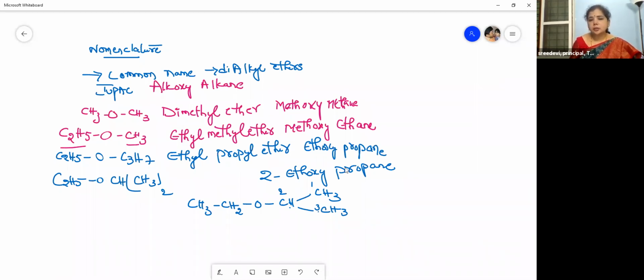This is ethyl isopropyl ether. So what is this group? Isopropyl group, isn't it? So 2-ethoxypropane. This is the carbon chain 1, 2, 3, propane, and the second carbon is linked with the ethyl group. When you club the oxygen with it, you will get 2-ethoxypropane. Okay, children? Yes.